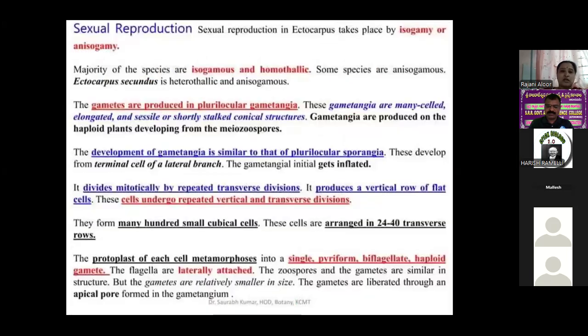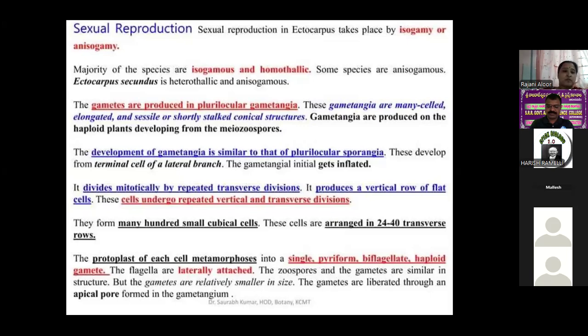Coming to the next one, the sexual reproduction in Ectocarpus takes place by isogamous or anisogamous types. The majority of species are isogamous and homothallic. Some species are anisogamous.